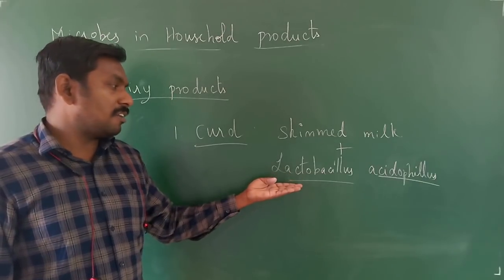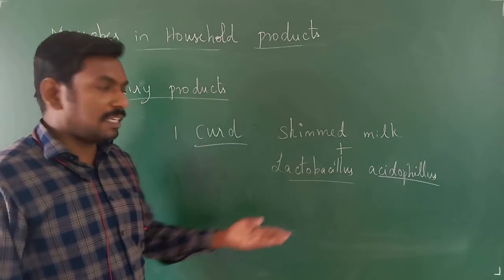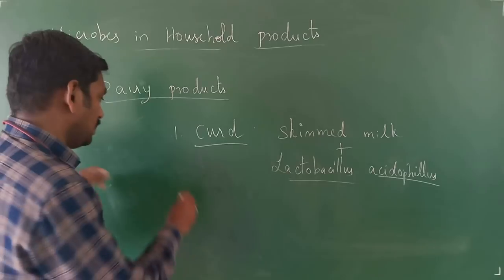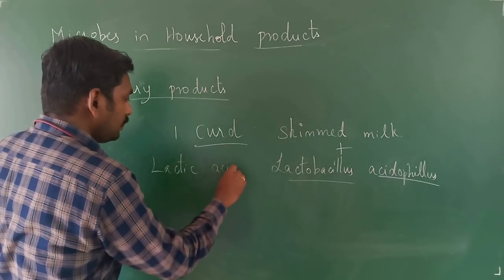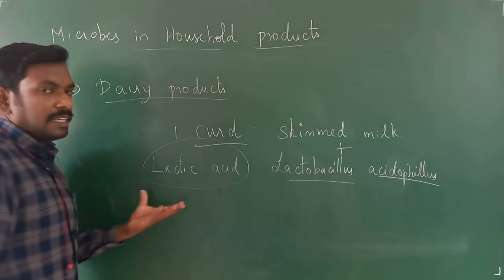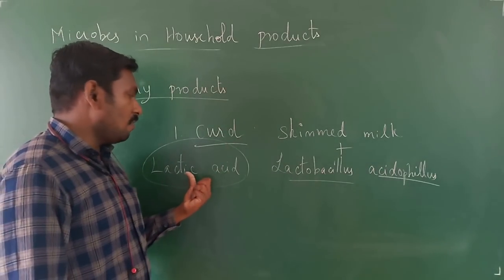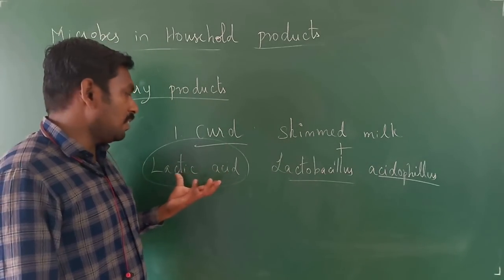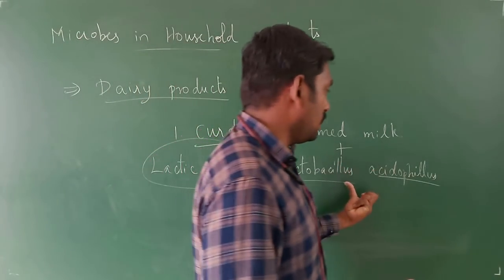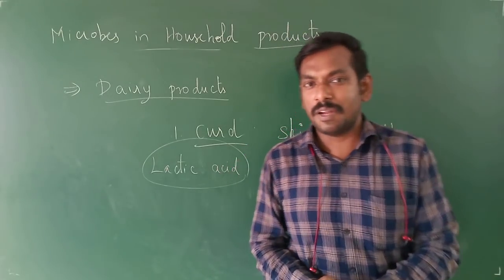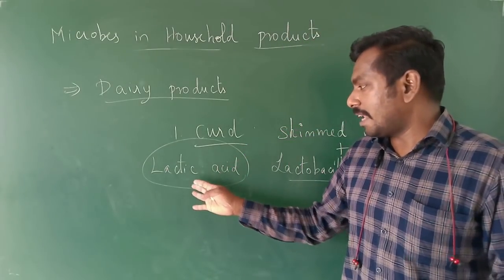When we add this Lactobacillus acidophilus, you will be having the lactic acid present in it. This lactic acid is important for our body, because it has a lot of probiotics. At the end of the household products, I will be telling about the probiotics, right? So you will be having this lactic acid.